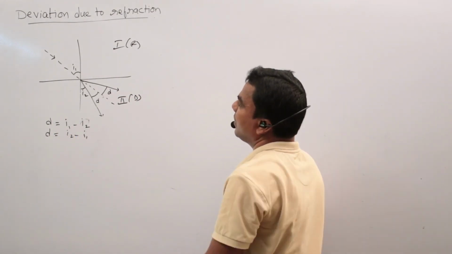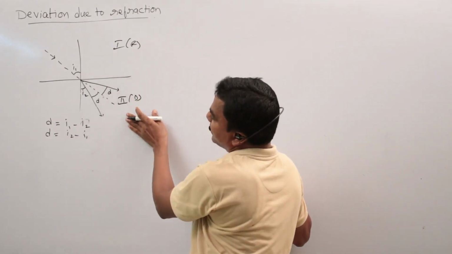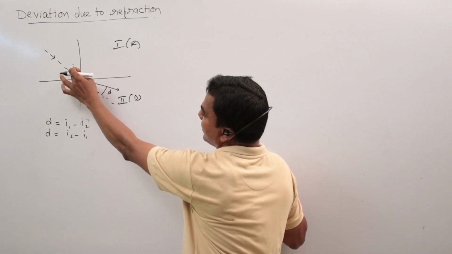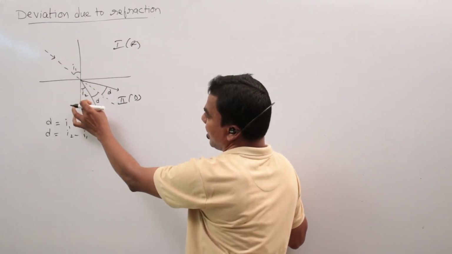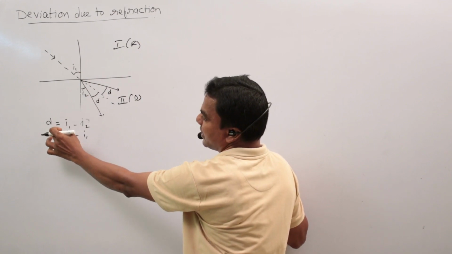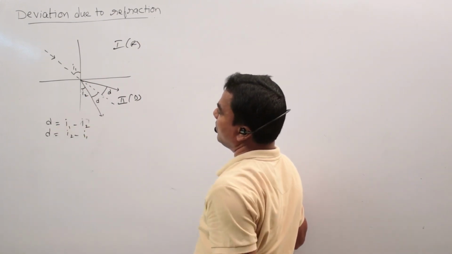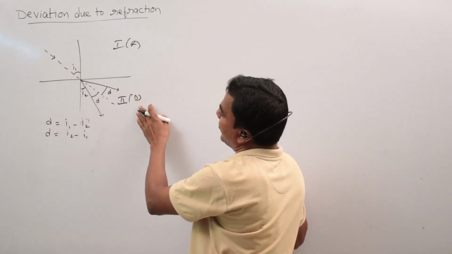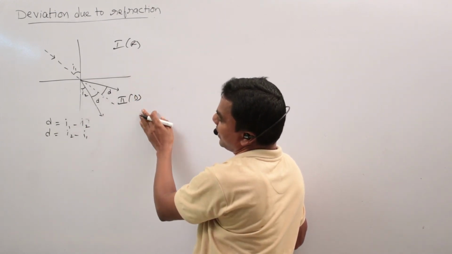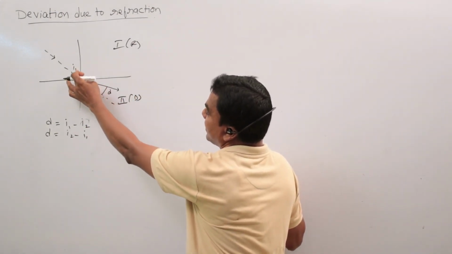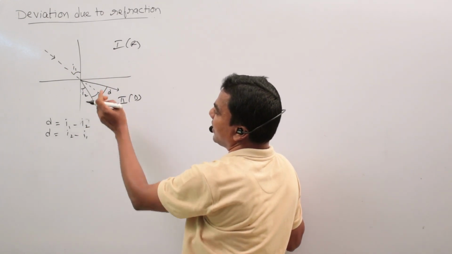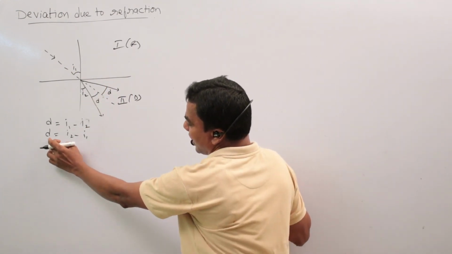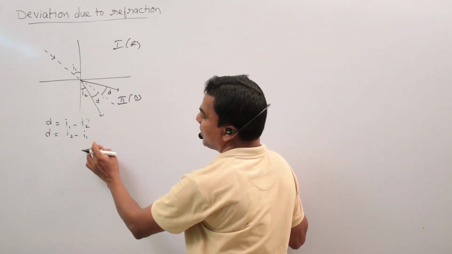So from rarer to denser, the angle of incidence is greater than the angle of refraction. In this case, the deviation angle D equals I1 minus I2. But for a light ray coming from denser to rarer, the angle of incidence is smaller than the angle of refraction. In that case, the angle of deviation D equals I2 minus I1.